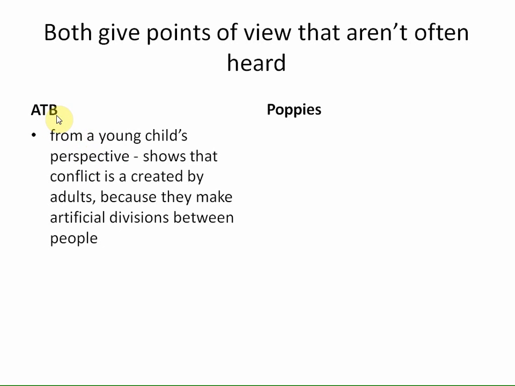From At the Border, I'd write about that. It's from a young child's perspective. You give the quotations, you explain why that's important. What does it show? Why is that significant? Well, in this case, it shows that conflict is, we shouldn't say is created by adults because they make artificial divisions between people, like borders. I'll try and make that point, that the point of view here, because they're a young child, therefore they've got an innocent view. They don't understand that borders are important.